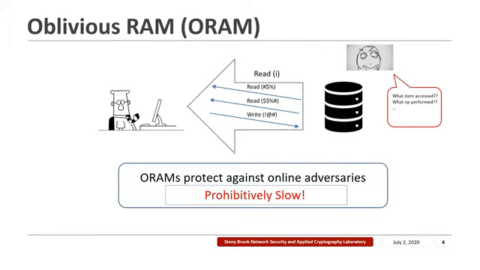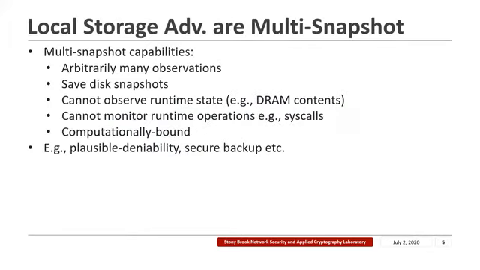unreasonably slow application throughputs. A crucial observation here is that local storage adversaries are usually not as powerful as online adversaries. Instead, most local storage adversaries have multi-snapshot capabilities. What this means is that the adversary can have arbitrarily many observations of the device. It can save disk snapshots and compare what has changed in between these snapshots. However, the adversary cannot observe runtime state, for example, the contents of the DRAM, the file system caches, etc. And it cannot monitor runtime operations, for example, syscalls.